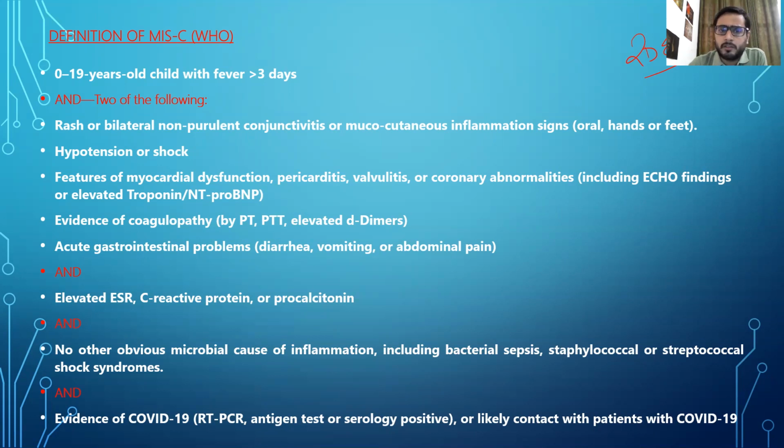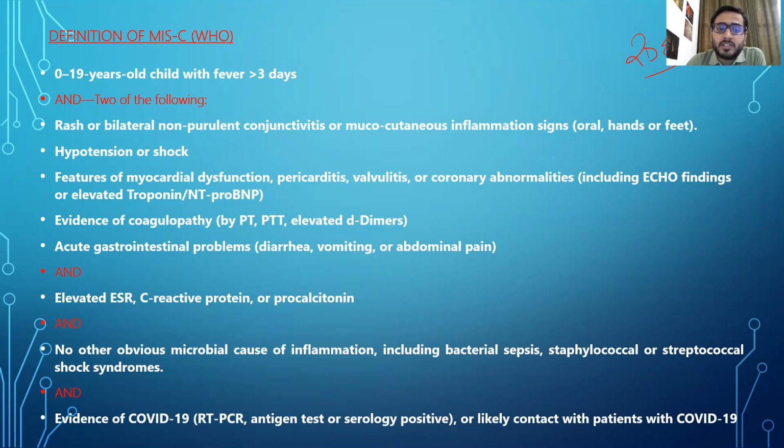It is available everywhere: D-dimers, quantitative CRP, everyone knows. But the importance is why to get it done. Elevated D-dimers tell us about evidence of coagulopathy.